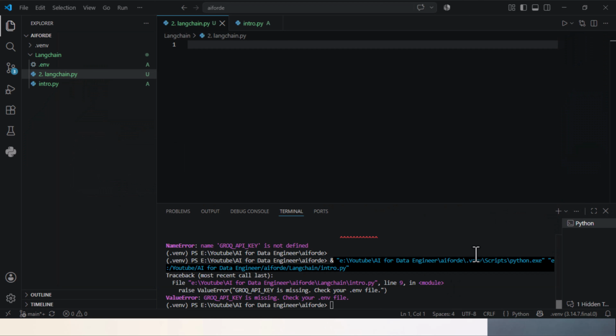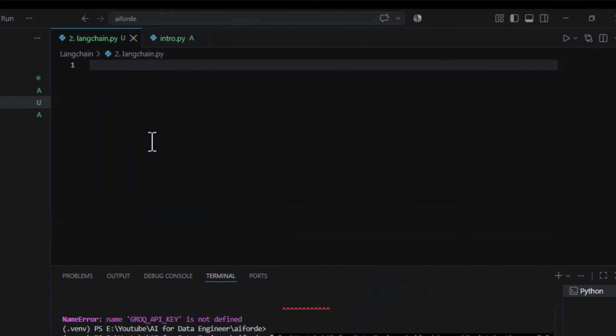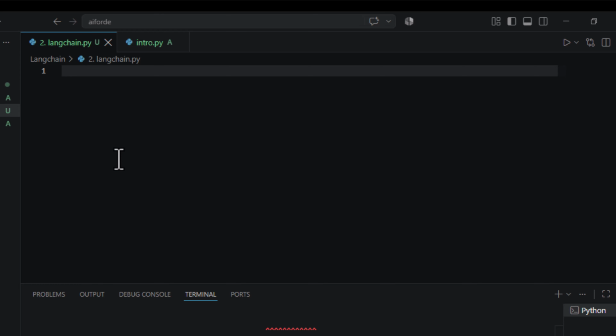Here I am using Visual Studio as the editor, but you can use whatever editor is available to you. As I told you, I am going to use the Grok LLM because it is totally free for us. You can go to the Grok website and create your account with your user ID and password, maybe your email ID, and after that you can simply generate a key there.